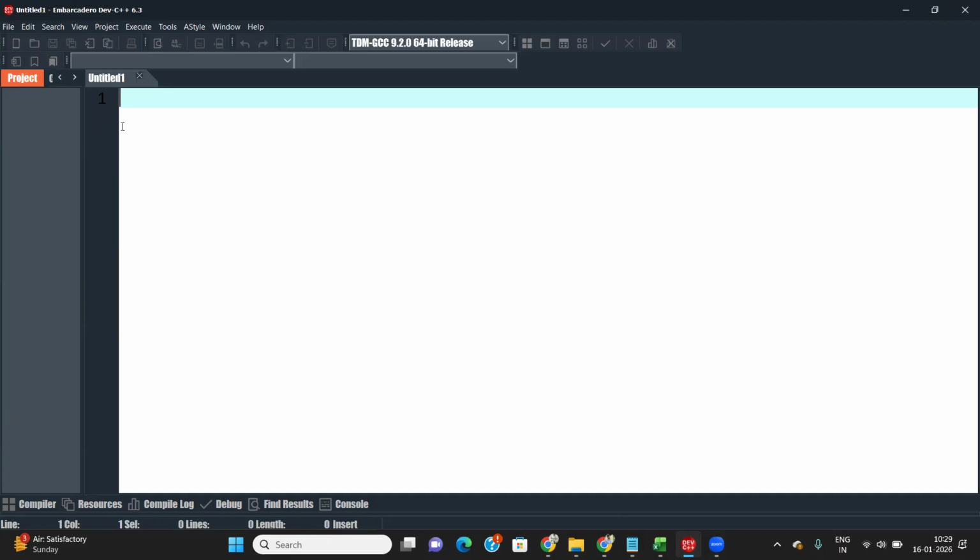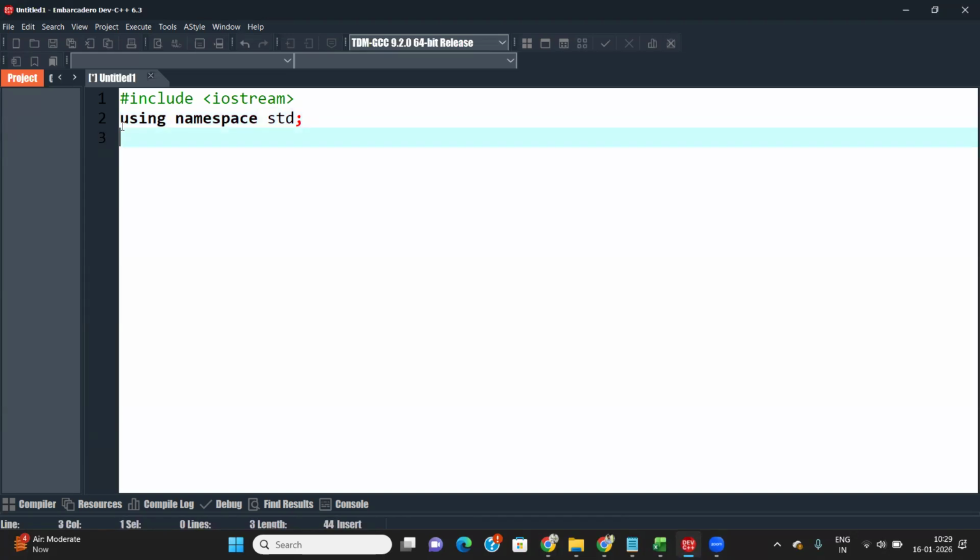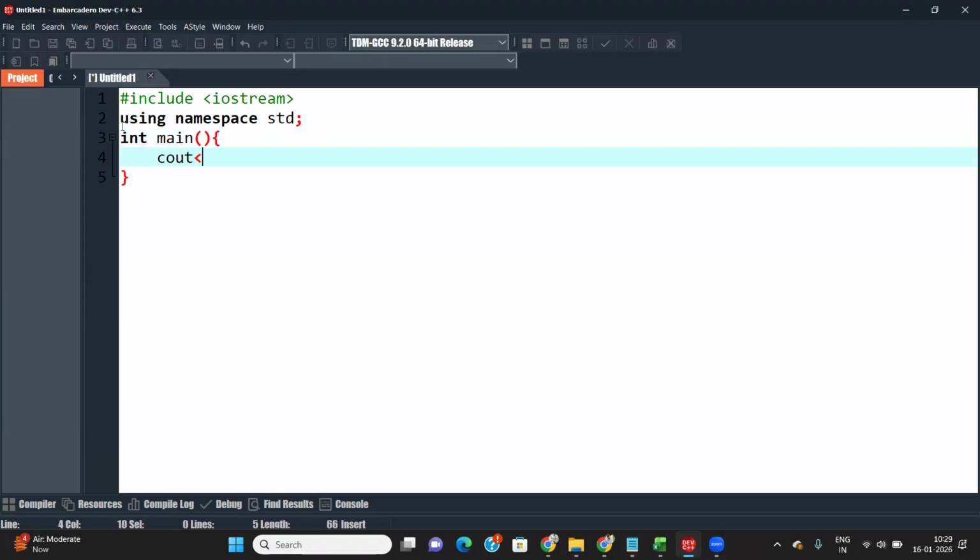I just write here the basic syntax of C++. First of all, we write include iostream, then using namespace std, with a semicolon here, and then int main with curly brackets. Write cout and then the text hello world.